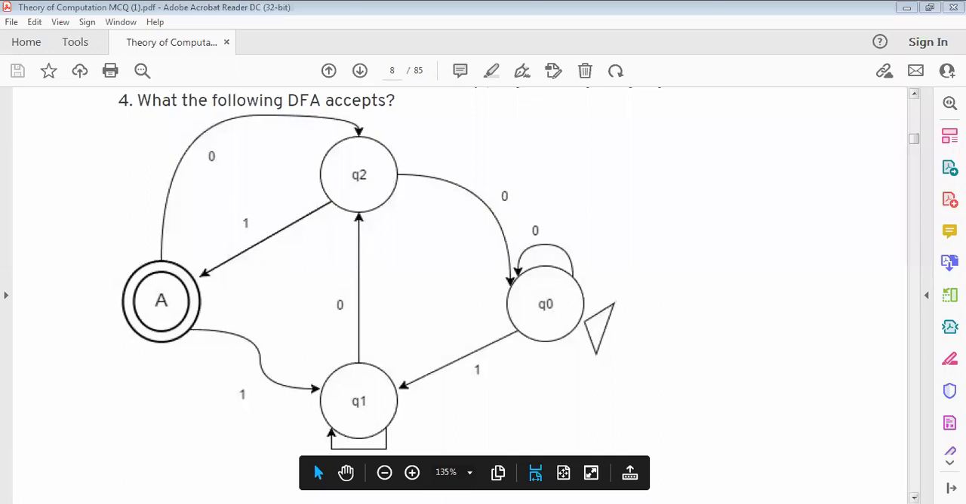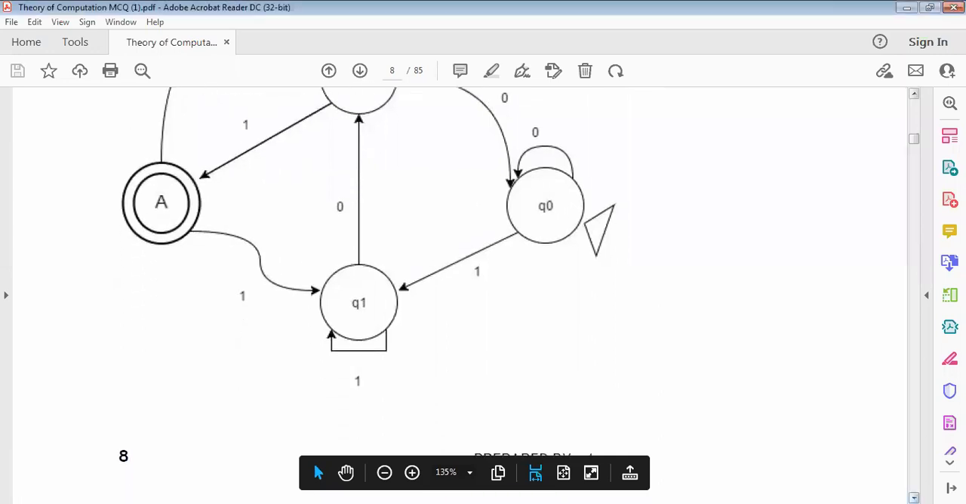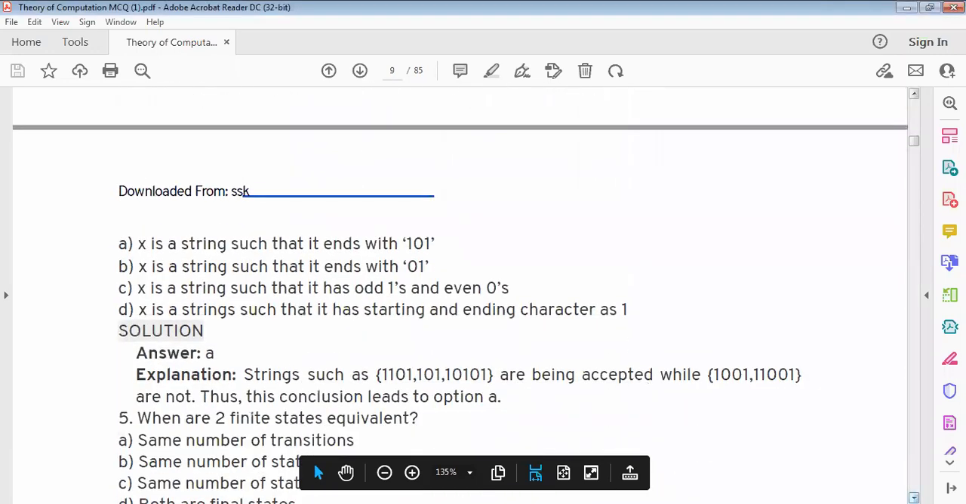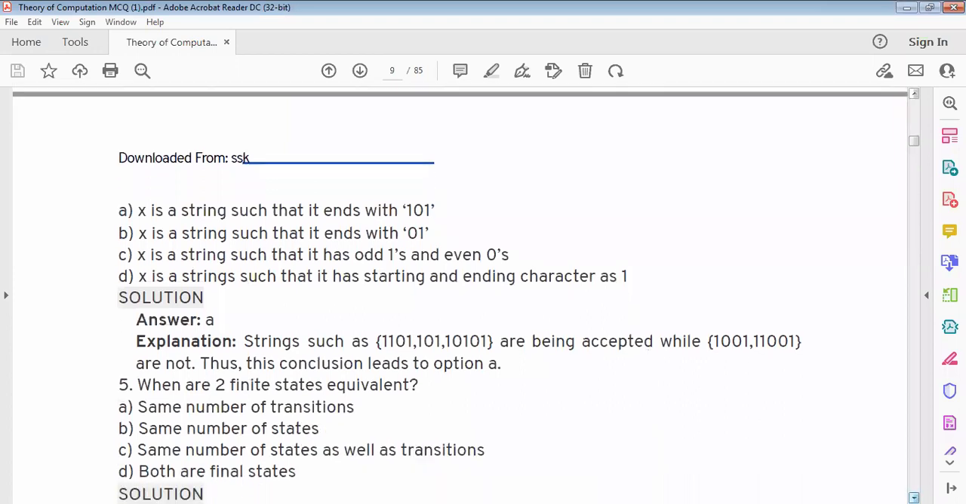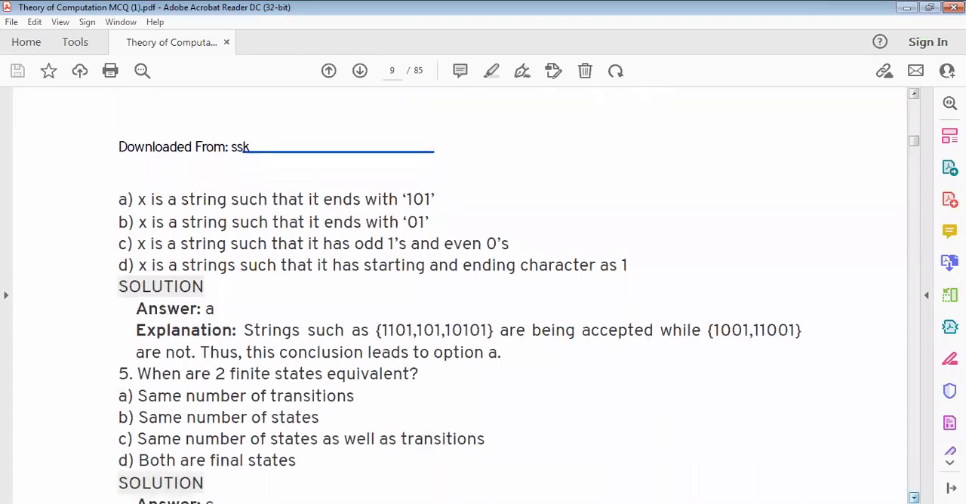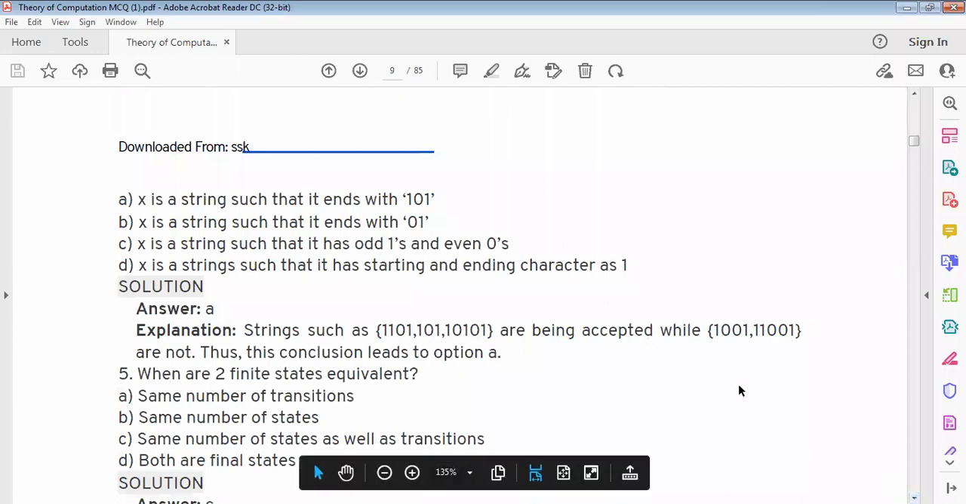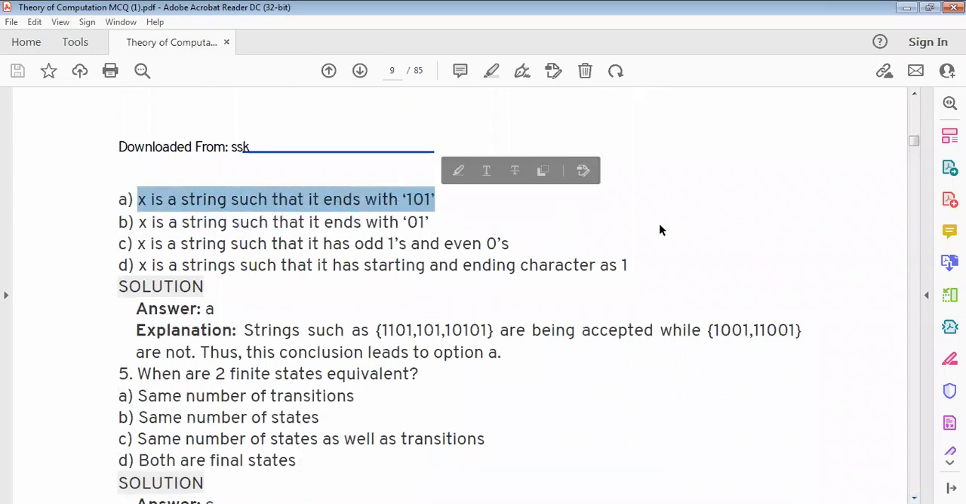Q0 is the input state and the other is the output state. Options are: X is a string such that it ends with 101; X is a string such that it ends with 01. Answer is A. X is a string such that it ends with 101.